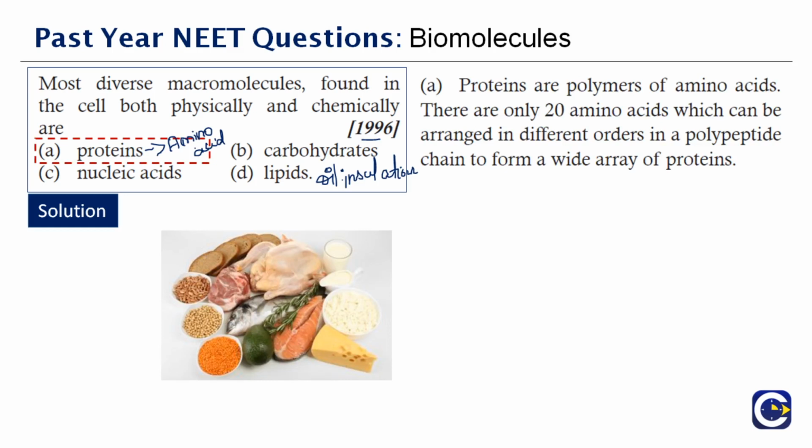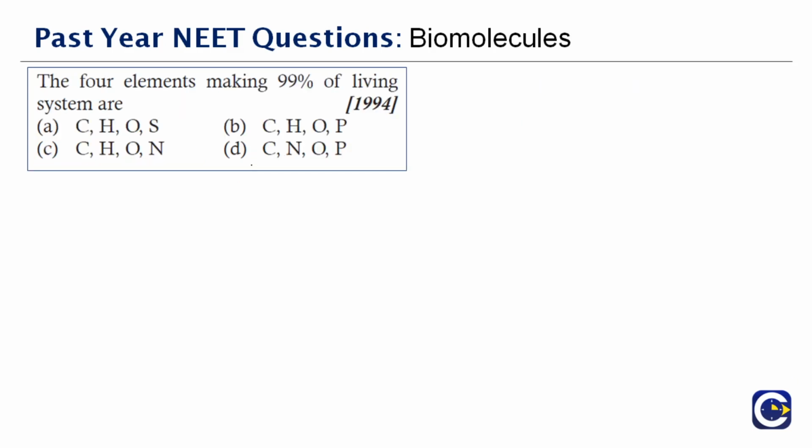Now you have a picture which shows the sources of protein that we obtain from different food, right? So that is a picture which shows you. Next question here. This question was asked in the year 1994. The 4 elements making 99% of living system is dash.